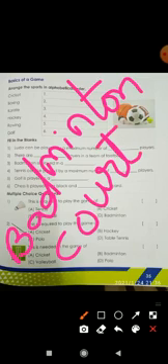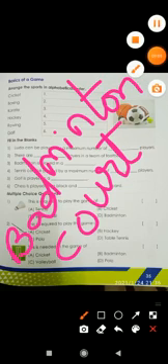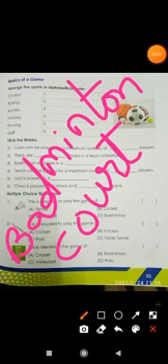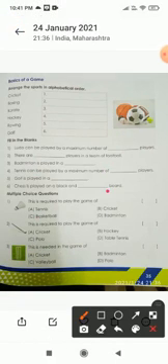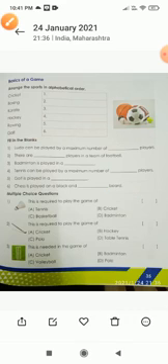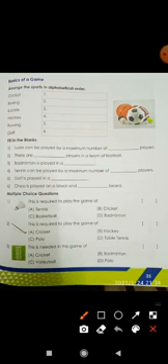C O U R T. Okay, badminton is played in the badminton court. Don't worry, I will give you the answers later on. Now what about the next question? Fourth one. This is your fourth one.